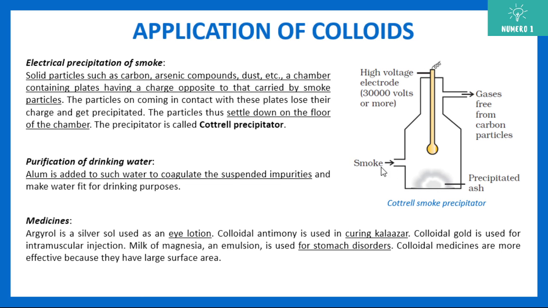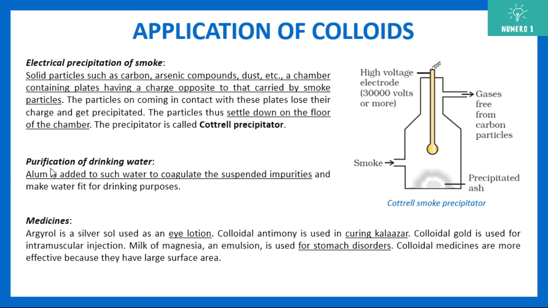It takes in the smoke and gives out gas free from carbon particles, and the precipitated ash is collected and disposed of. They use a high voltage electrode of almost 30,000 volts or more. This is how they remove the carbon ash from the gases.